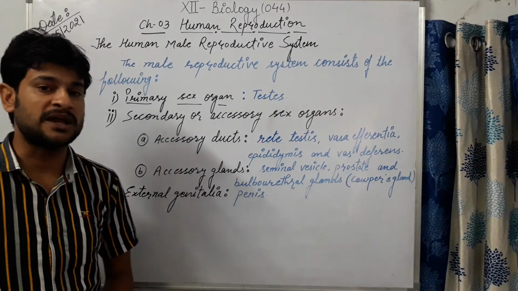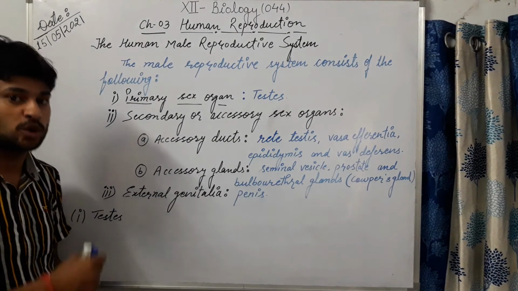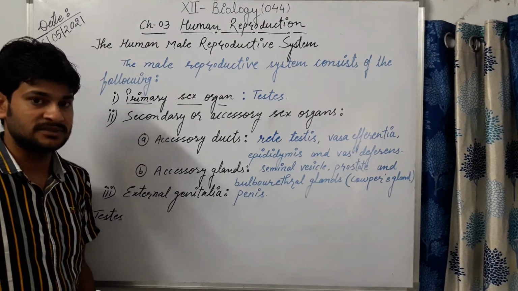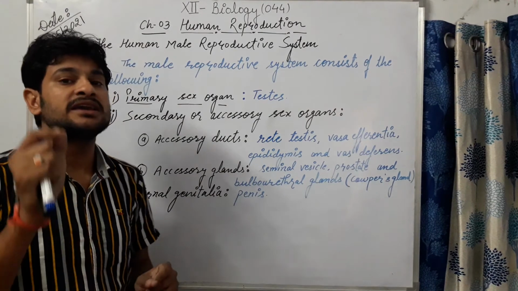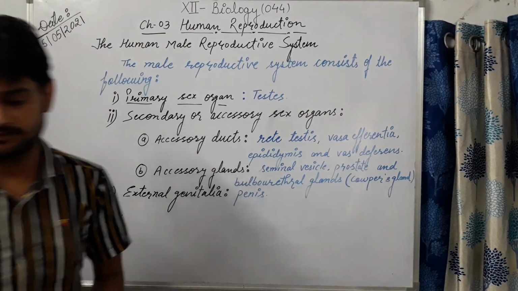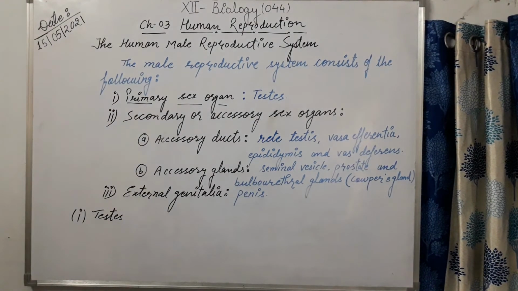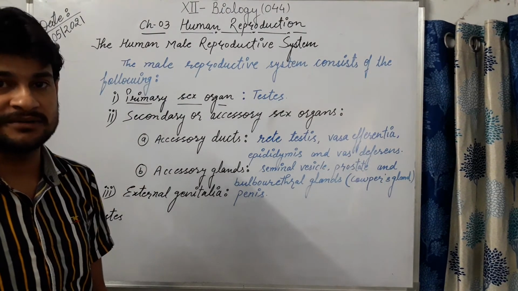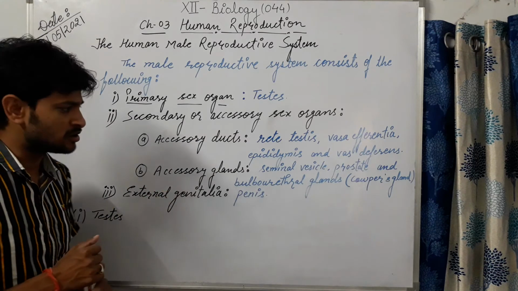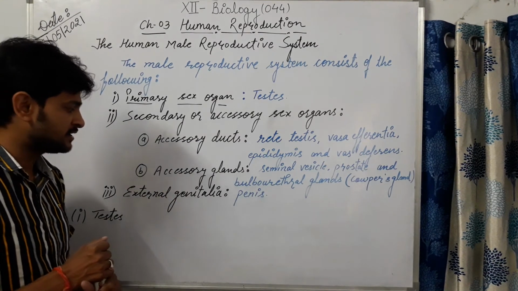It is written in your NCERT book that the seminal plasma is rich in fructose and calcium. Other enzymes are also there as part of it.